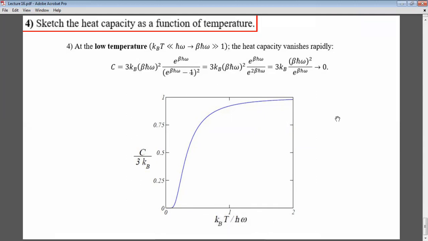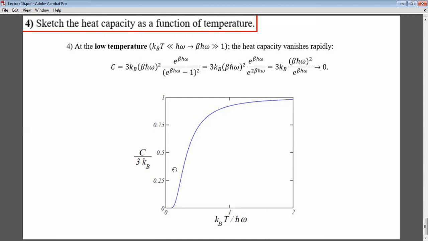So the last part is to sketch the heat capacity. I calculated it at low temperature, and I sketched it. Okay, so in today's lecture, we reviewed the law of Dulong and Petit. We reviewed Einstein's introduction, what he introduced in order to solve the problem, and we solved exercises based on that.